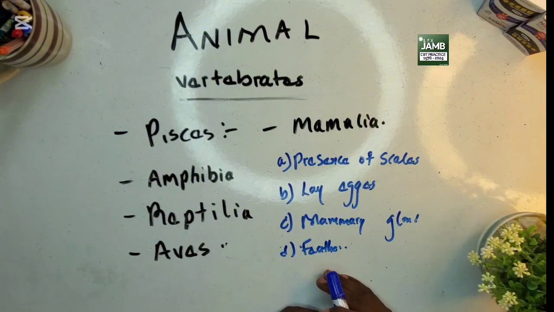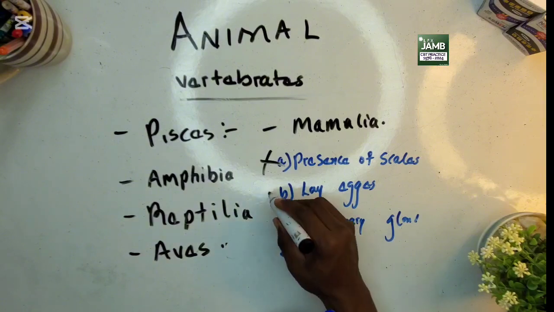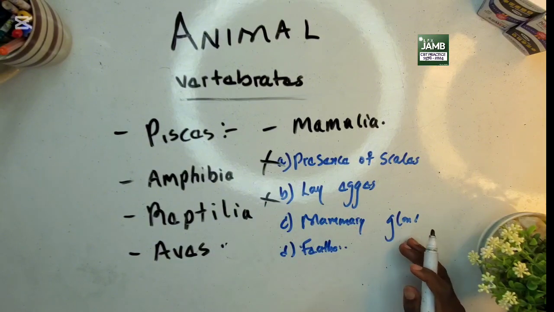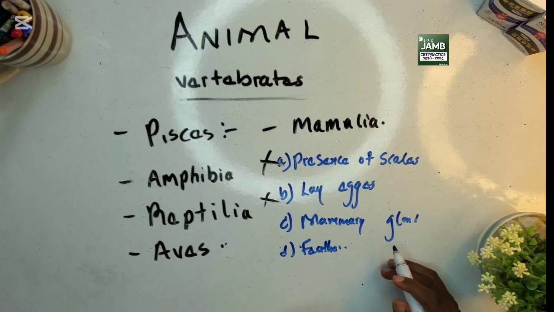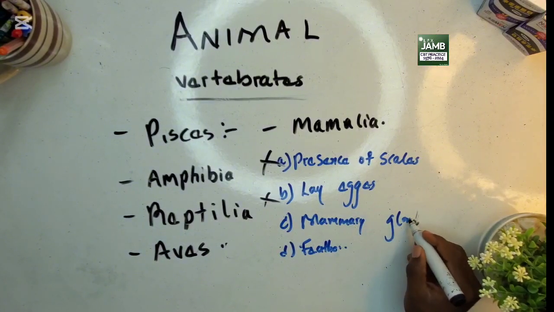What distinguishes mammals from other vertebrates is the presence of scale, which is wrong. Mammals don't have scale. Lay eggs? No, mammals don't lay eggs. Mammary gland, and somebody else below there wrote feather. So we'll choose our answer, which is the mammary gland.